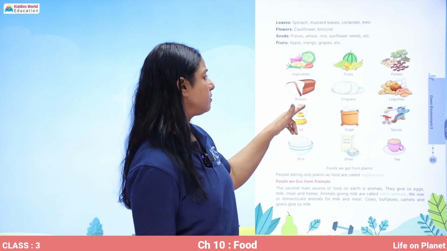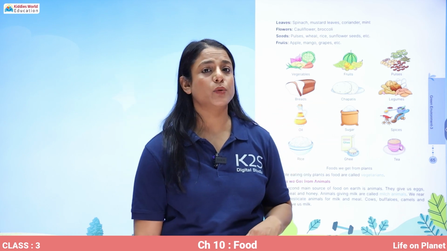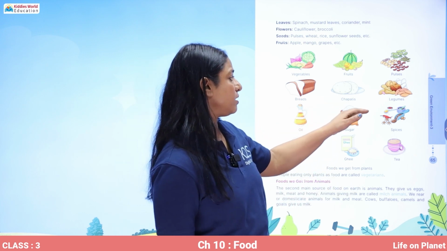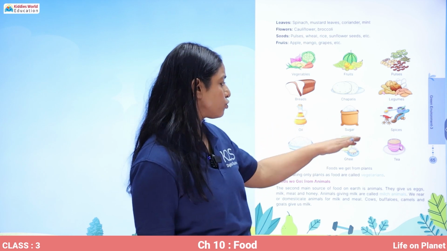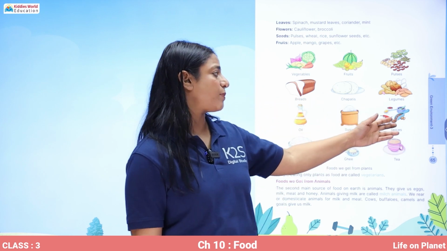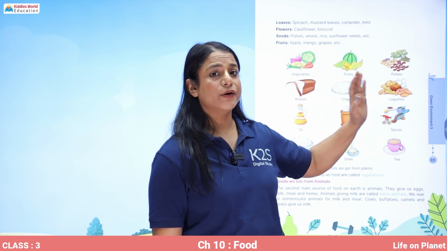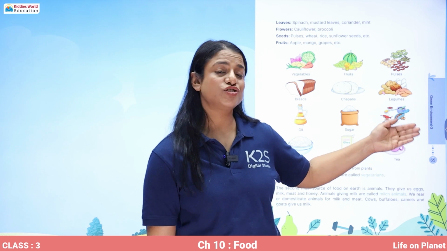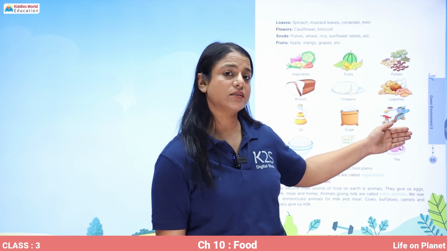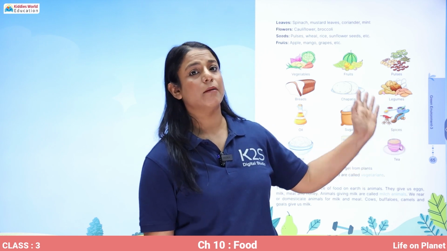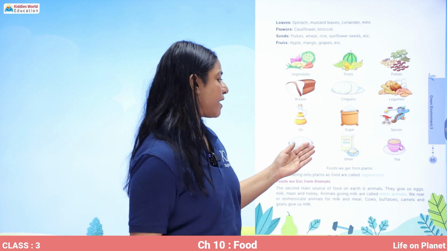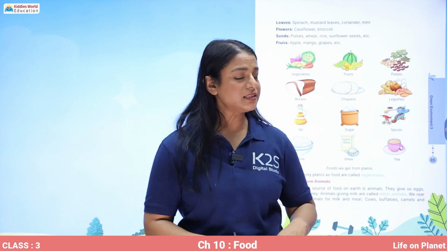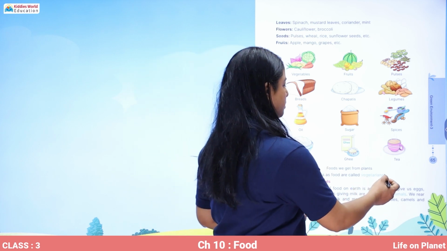Then bread. Bread is made with flour, the wheat. Chapatis, legumes, oil, sugar, spices like turmeric, cardamom, pepper, chili. All these are the spices that come from plants. Rice, ghee, tea. All right, so people eating only plants as food are called vegetarians.